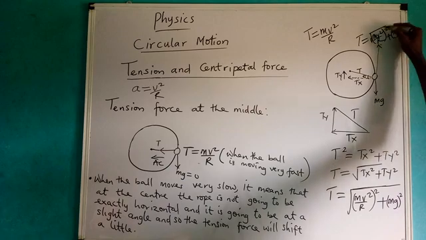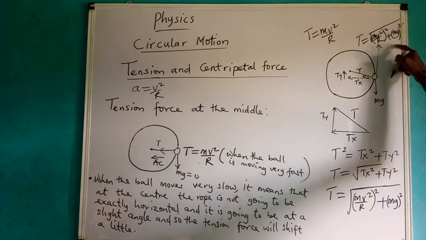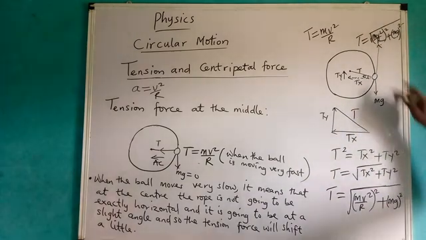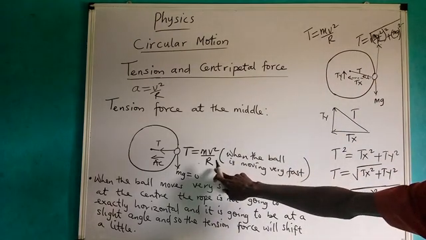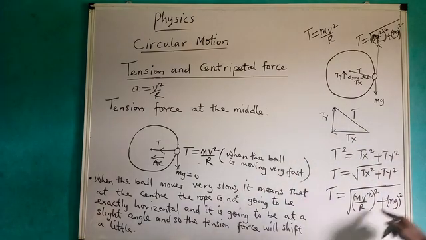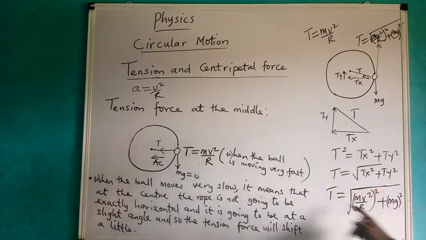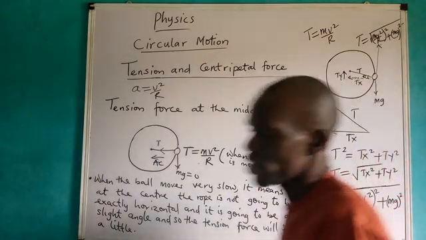Please take note, at the middle, this is the force when the ball moves very slow, but when the ball moves very fast, you use this very one. Please consider these two formulas. We are going to use them in our subsequent teaching as the discussion progresses.